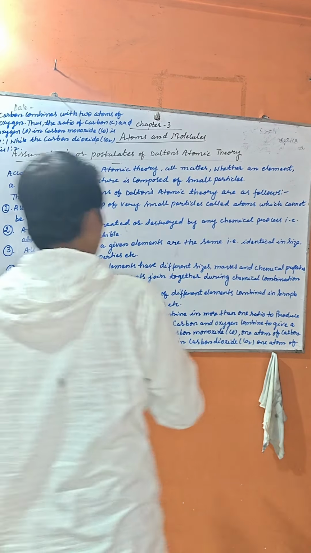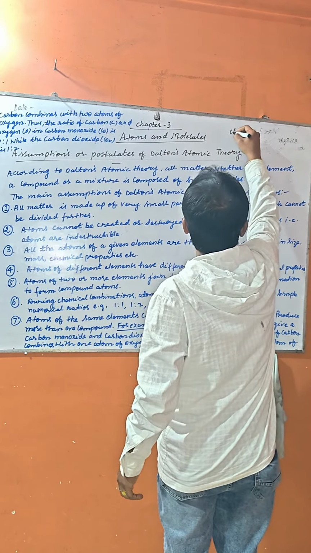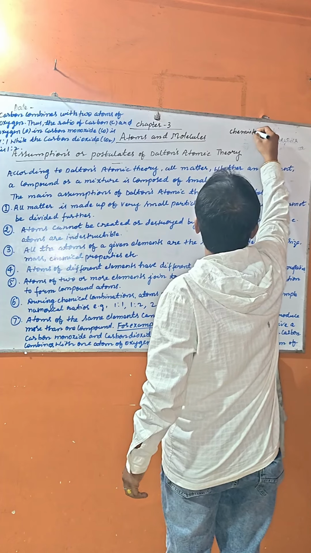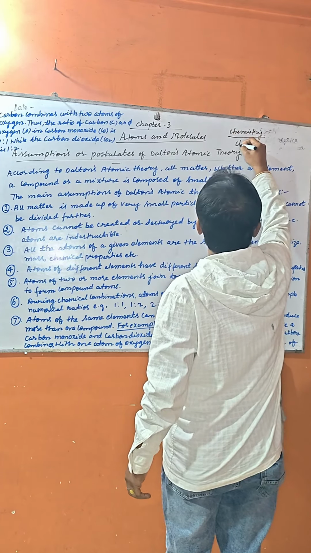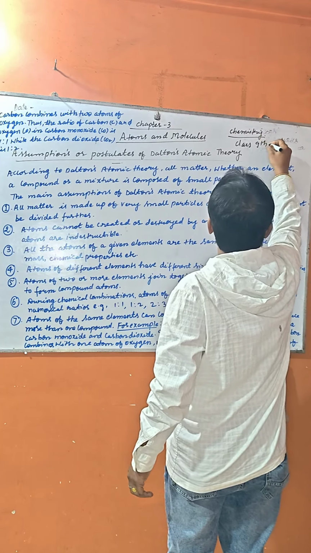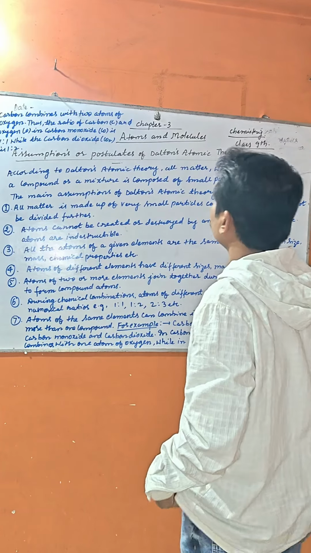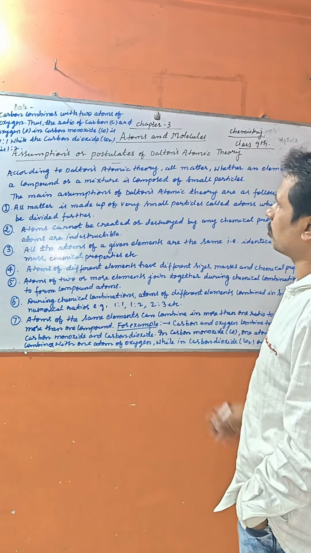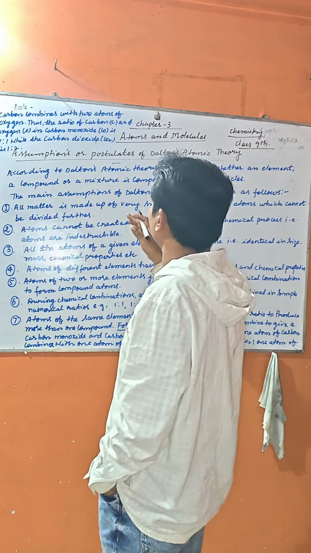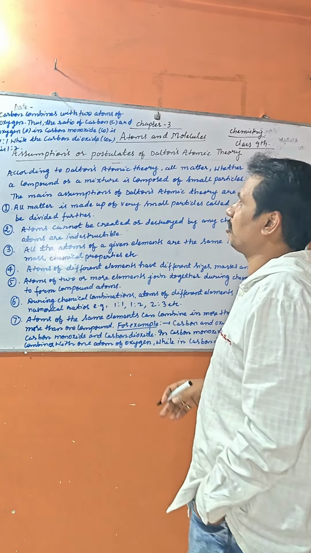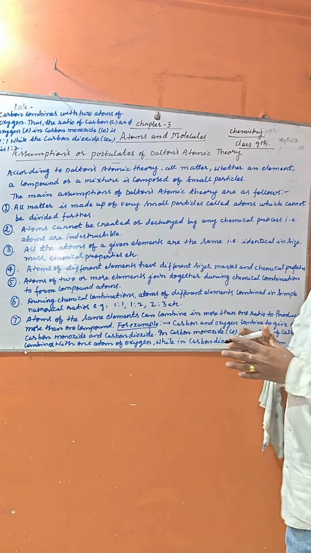This is the class of chemistry of class 9. So, my dear student, let's understand the chapter number 3, atoms and molecules. Today, we are going to discuss the assumptions or postulates of Dalton's atomic theory. According to Dalton's atomic theory,